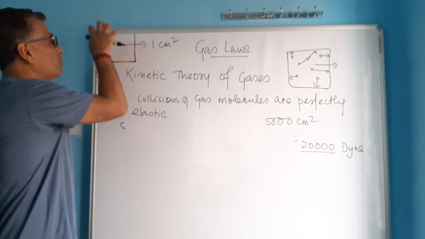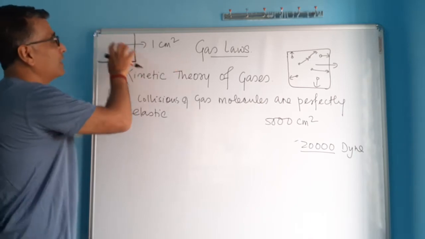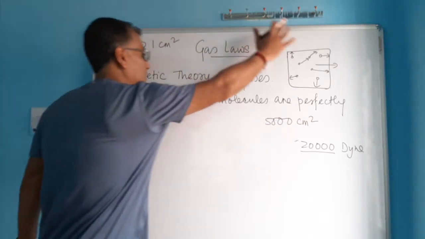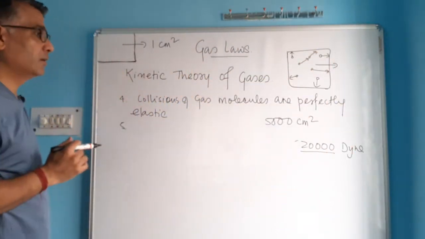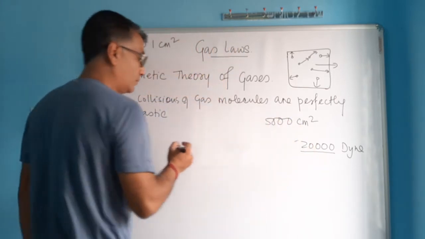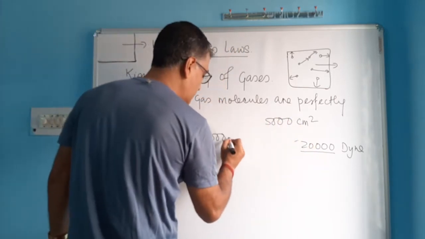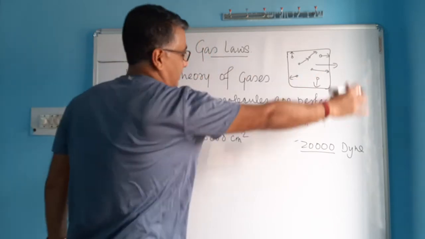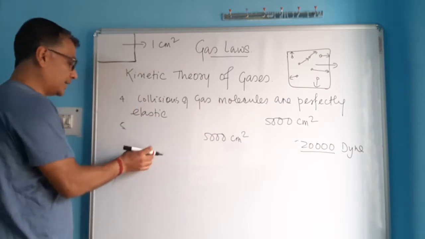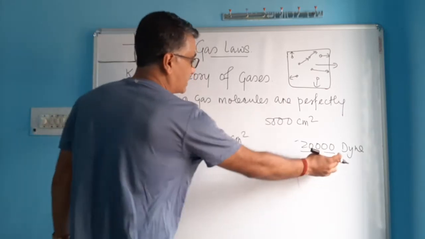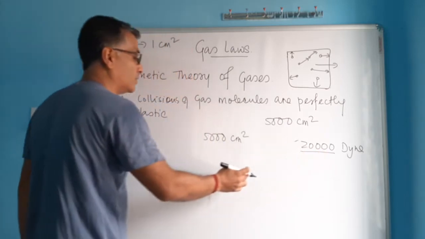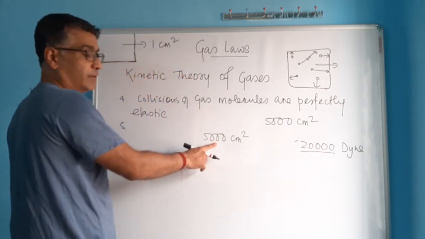Whatever force is exerted only on this area, on one area, that force exerted on one area is called pressure, not the force exerted on the entire large area. So on the entire board, the total force is this much. On 5000 centimeter square area of the board, whatever force the gas molecules are exerting by striking the surface is that much. Is this force the pressure exerted by the gas? No, because this is the force exerted not on one area but on 5000 centimeter square.